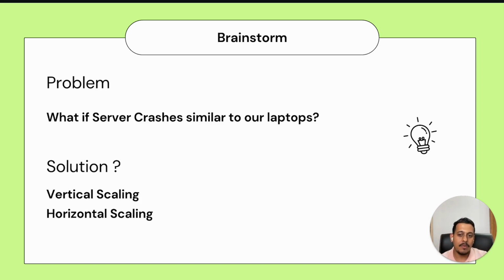So this is basically what I'm saying: if our server is crashing, what we can do is increase its own capacity. We can increase its own RAM, CPU units and all those things. This is called vertical scaling. Basically, your same system, but you are improving its overall specifications. That's one, but that is limited.